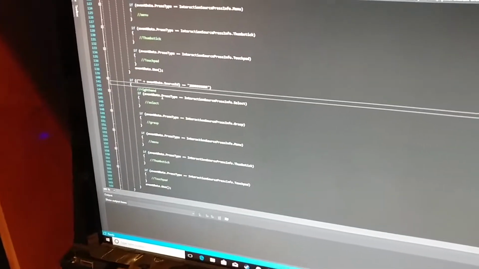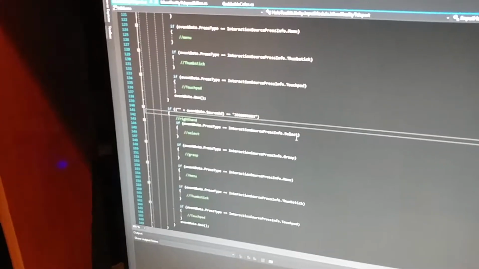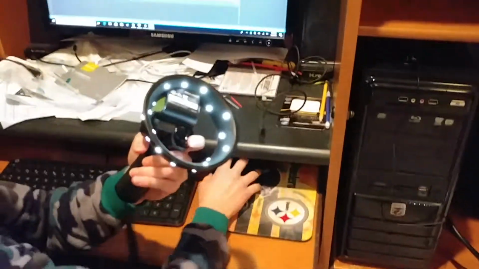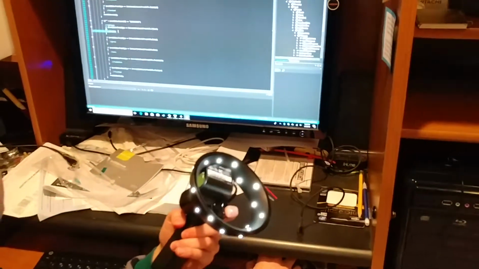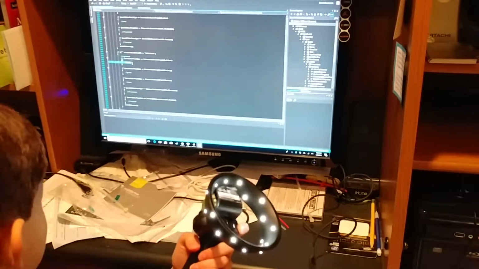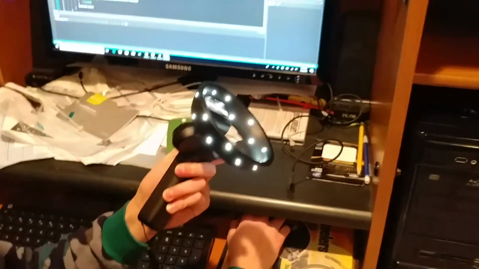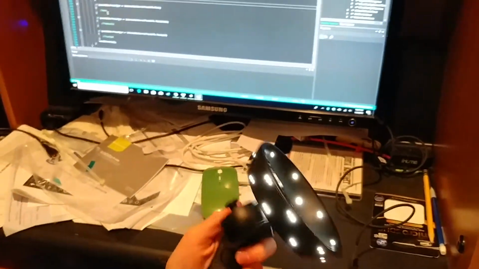Then, if the press type is selecting, I haven't written any code for it, I've just put select. If it's a grasp, then it's just grasp. And then menu, which is the menu button right there.